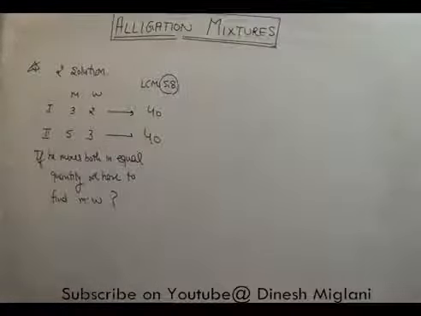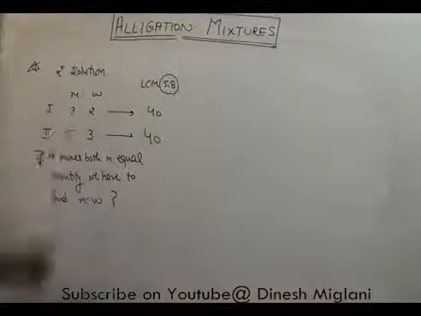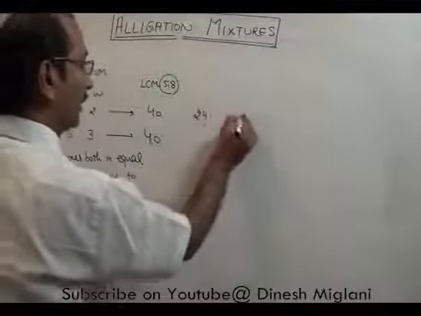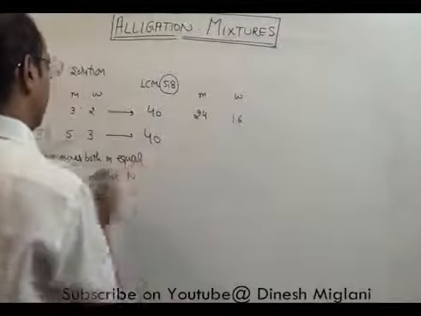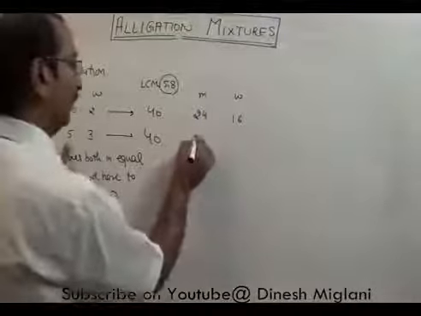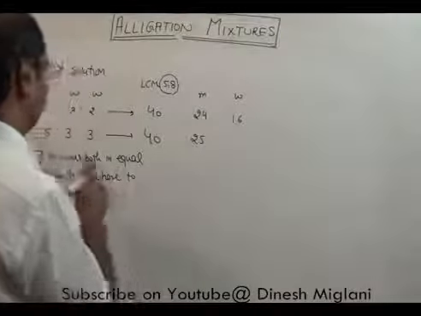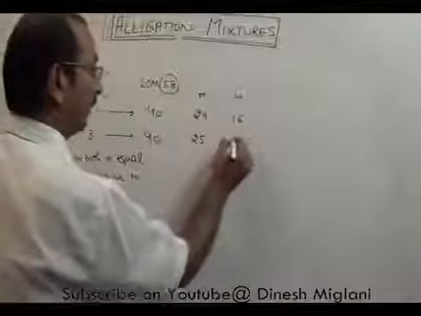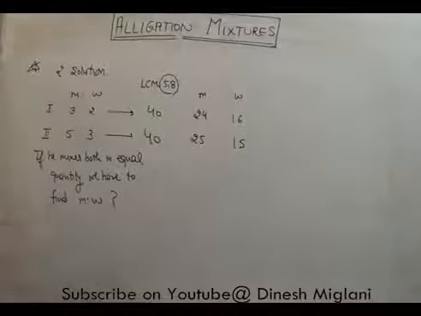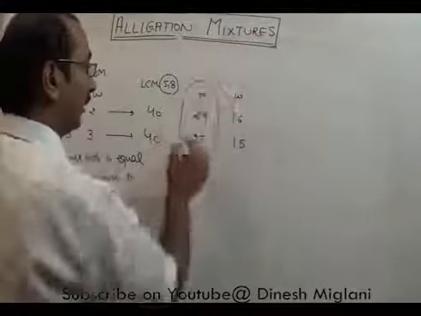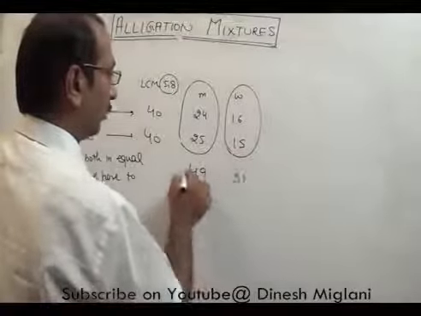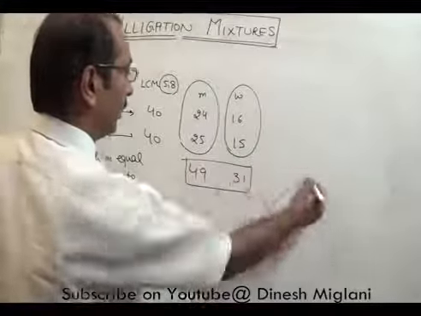So when I divide this 40 in 3:2, LCM would be 5, it would be milk 24 and water 16 in the first. Similarly in the second, that is 5:3, 8, milk would be 25 and water 15. Now the question is, you have to mix both. When we mix both, milk is added to milk, total milk is 49 and total water is 31. So our answer is 49:31. That becomes our answer.